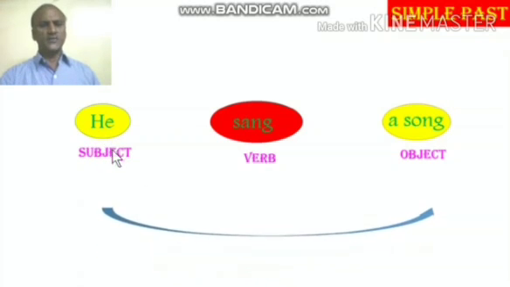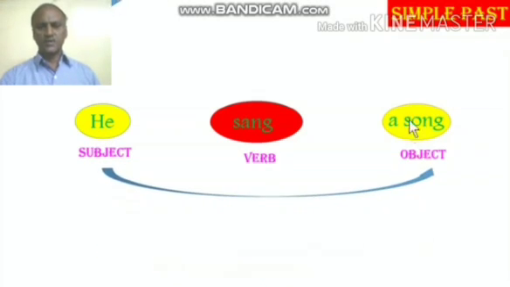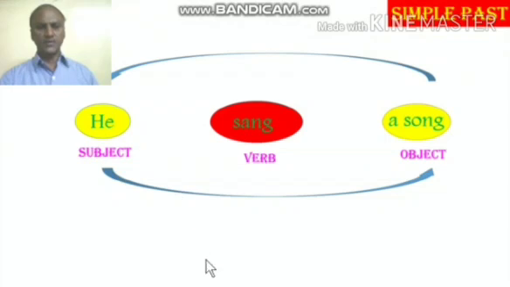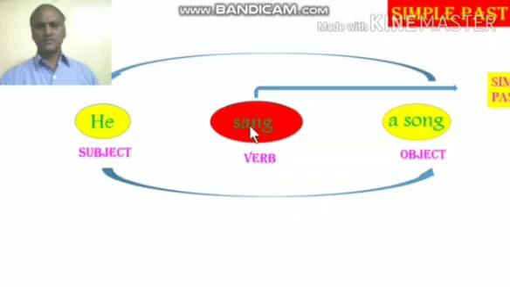change the positions of subject into object, object to subject place. That is the second step you have to follow. Next, the third step is you have to find out what type of verb it is. The verb here is sang. So the verb sang is in simple past.